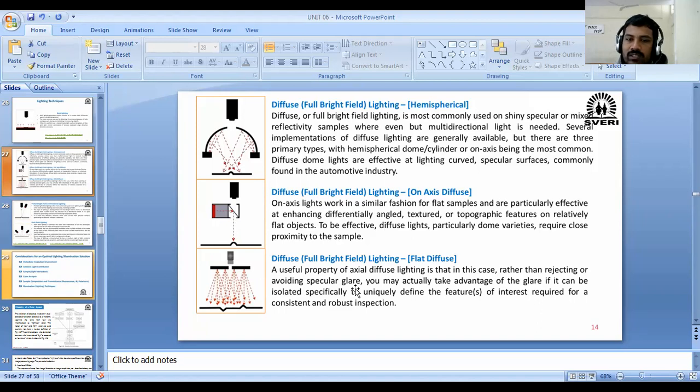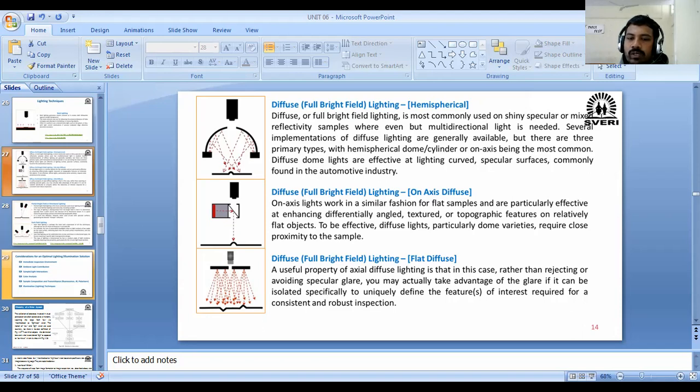Next one, the third type, is the flat diffused lighting. Okay, it is under the full bright field technique. Inside that, okay, this one is our object, and here a number of light sources are attached. Okay, and if you start that light source, it will start diffusing the light and cover the maximum area, and after that this camera will take the picture of this one.